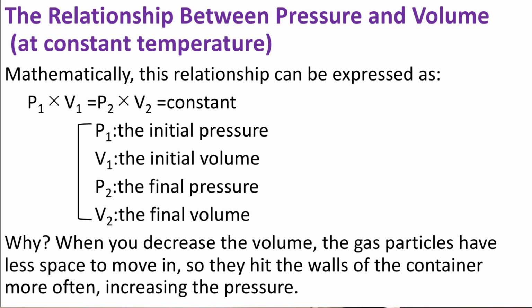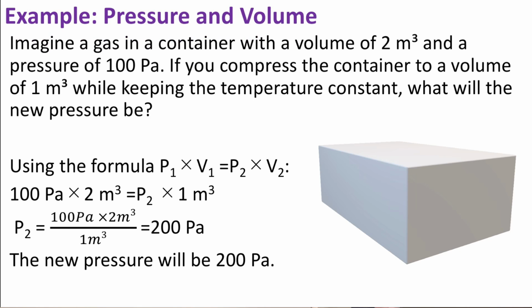P1 is the initial pressure. V1 is the initial volume. P2 is the final pressure. V2 is the final volume. Why? When you decrease the volume, the gas particles have less space to move in, so they hit the walls of the container more often, increasing the pressure.